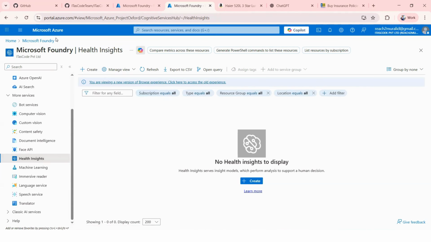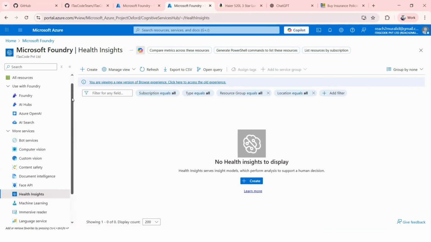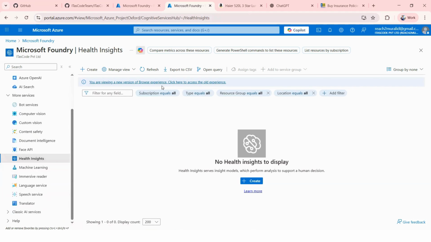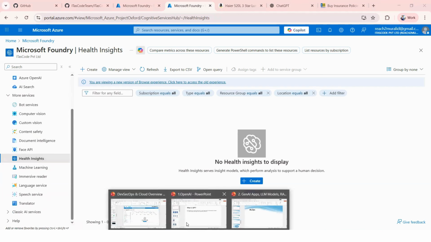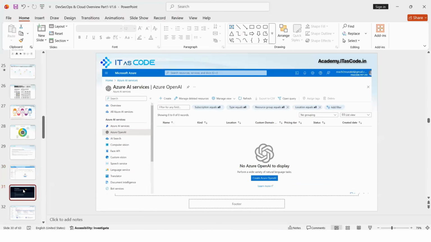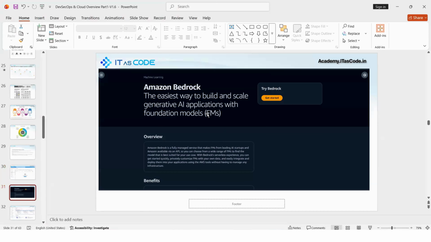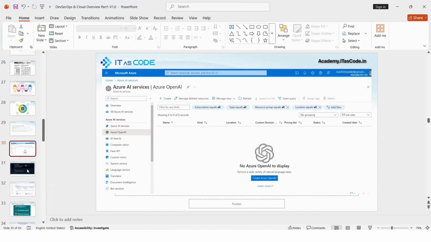So first, as a cloud engineer, we'll try to observe all the services, and first the basic architecture strategy. Once you understand the strategy, we'll observe how to utilize all the services on top of that. This is related to Azure. Similarly, there is one more service in AWS, Bedrock. Amazon also provides Bedrock, a similar service, so we are going to observe these two services.